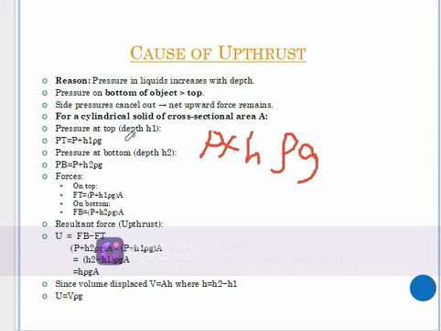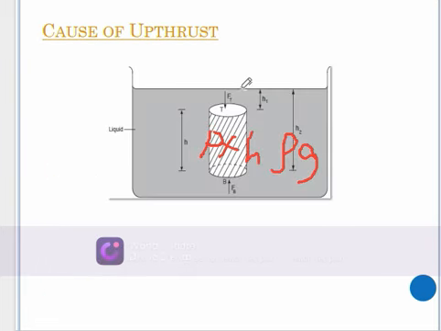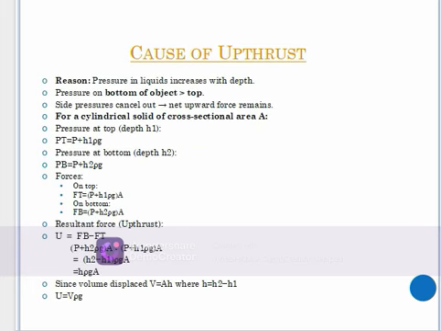At the top, the height of the liquid will be this height h1 here. The height h1 will give us the pressure at the top, because that is the height of the liquid at that point. Therefore, the 1 here stands for that height h1, and PT is the pressure at the top.